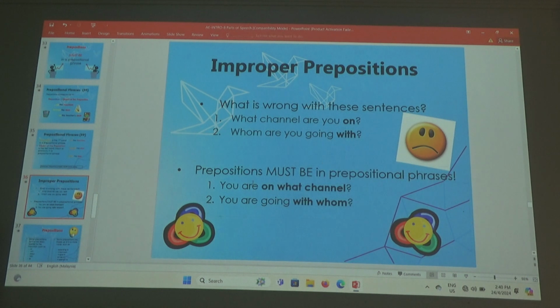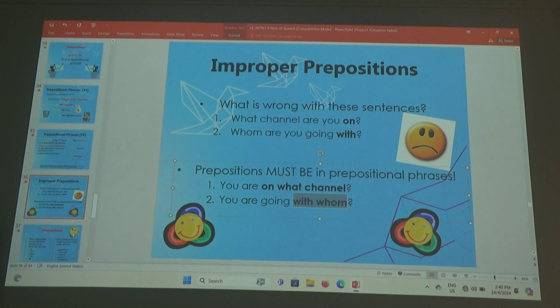On is the preposition. Sorry. On is the preposition and the object is channel. Is that okay now? Alright. You are going with whom? With is the preposition and the object is whom. Is that okay now? Can you understand?